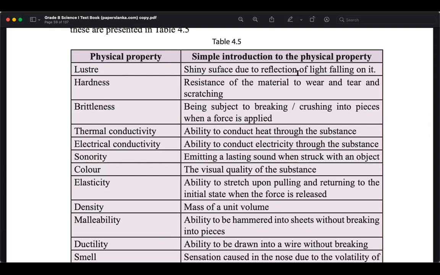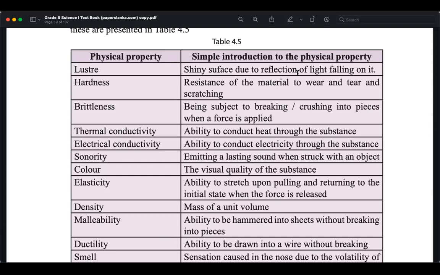Hardness, we already discussed that. Hardness means the bonds are so close, so these are resistant to wear and tear and also stretching. They wear away less, it is hard to change their shape, and hard to scratch. Hardness, that is the property.